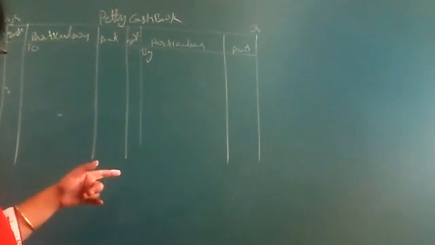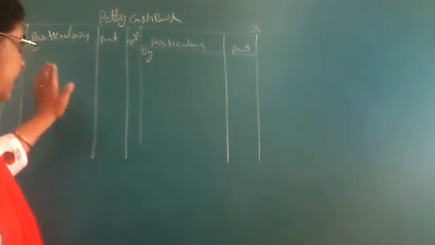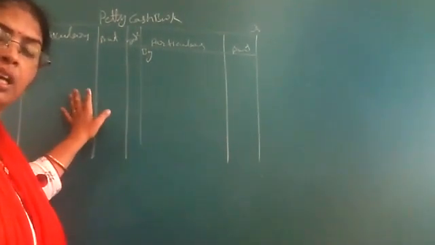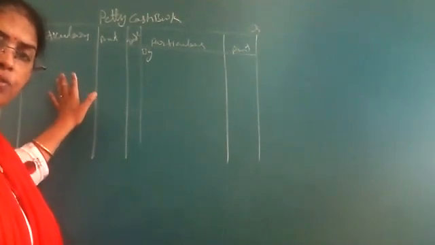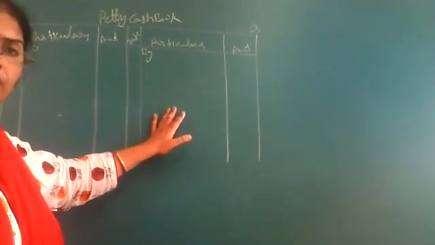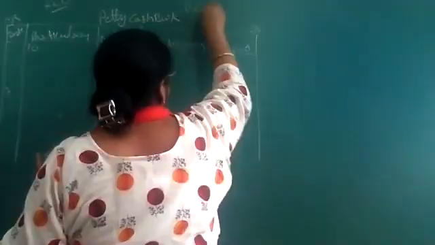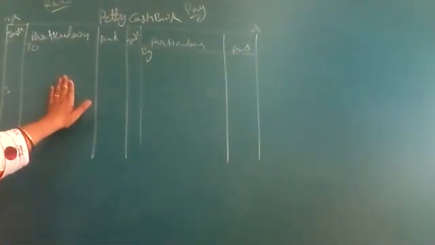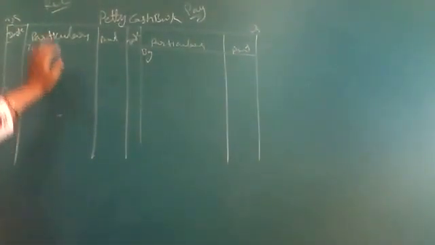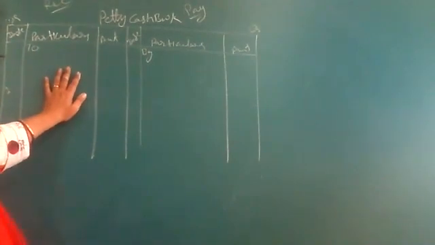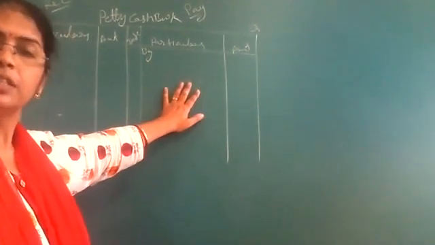One more thing. What was the rule for recording in debit and credit? What was the rule in the single column cash book? This side is the receipt side, this side is the payment side. Do you remember that? On this side we record all the receipts and on this side all the expenses.